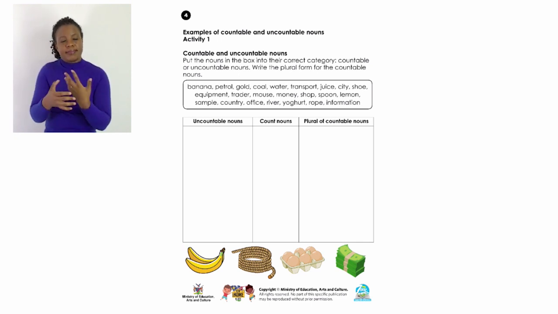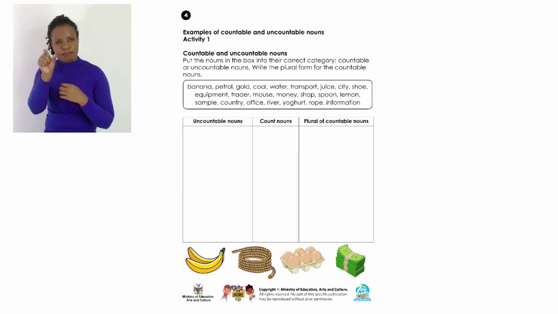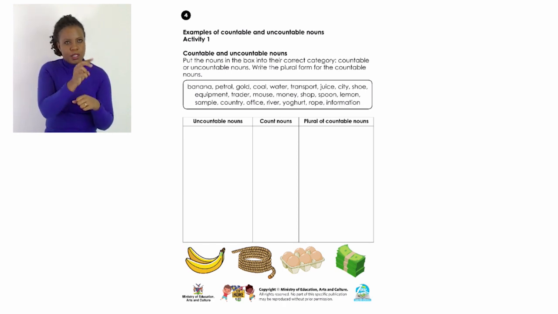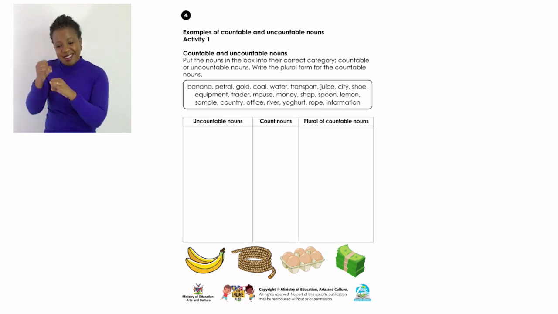Do we say a water, or we just say water? Do we say a transport or we just say transport? There are columns for uncountable nouns and countable nouns, and for countable nouns, you need to write the plural form of each.